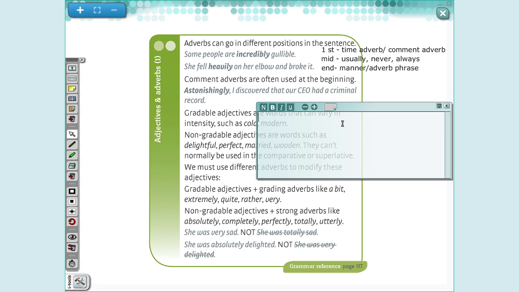For example, very nice, a bit difficult, extremely cold. Today is extremely cold. Quite interesting. So these are some adverbs that I use to intensify or not my adjective. Okay?